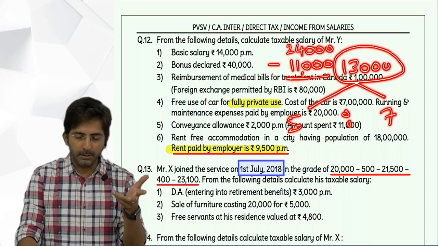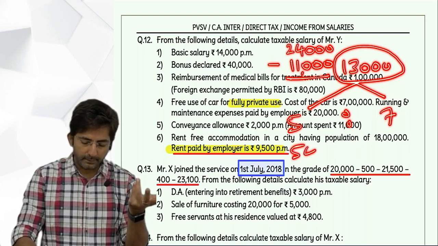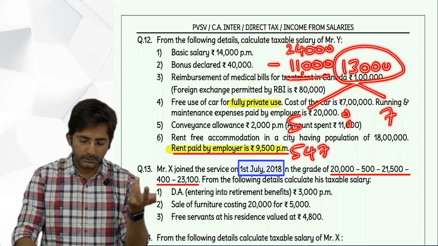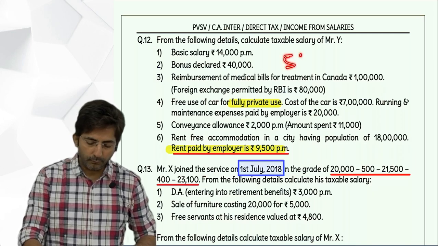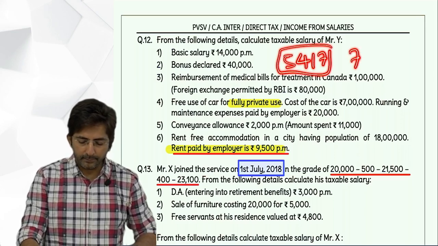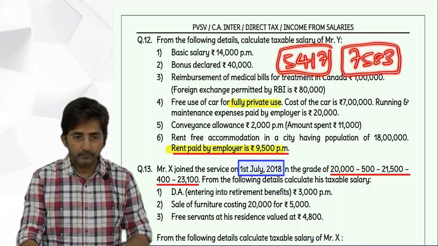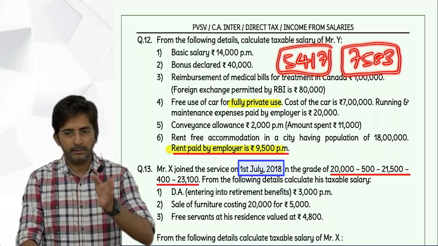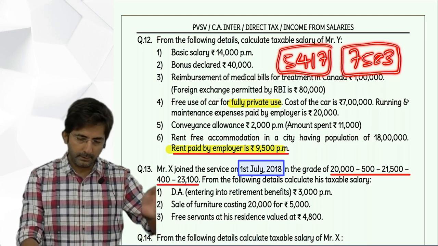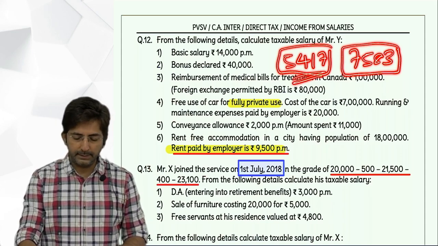It comes in decimal, but whatever it is, in the first column 5,417, and in the second column it will be 7,583. Conveyance allowance will be spread in both the columns. It will come in the first 5 months also, and the remaining 7 months also. Okay. 5,417 and 7,583.